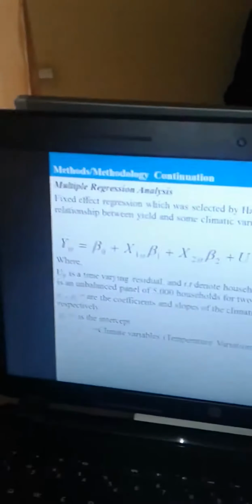Data limitation. There are some limitations to the data used for this research due to some missing variables. Results and discussions. Socio-economic characteristics of the respondents.